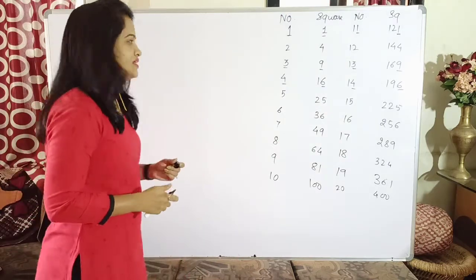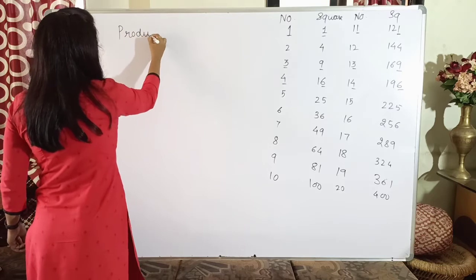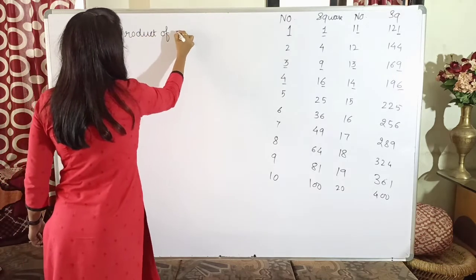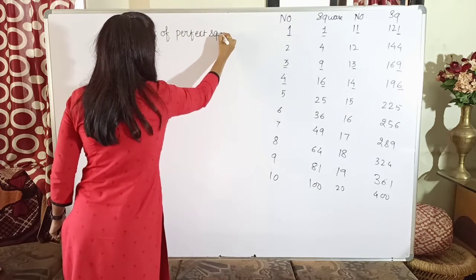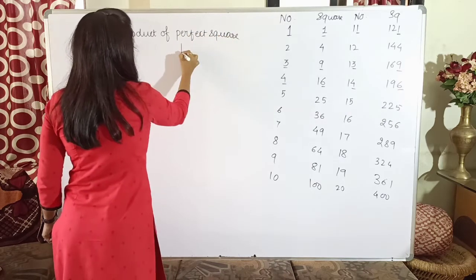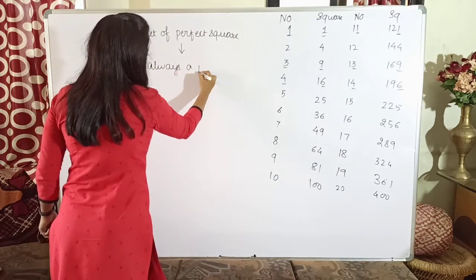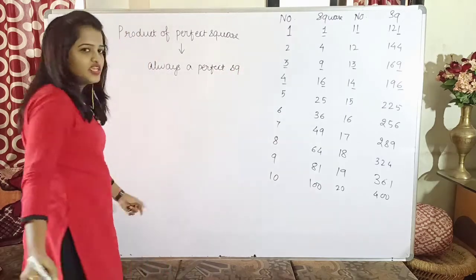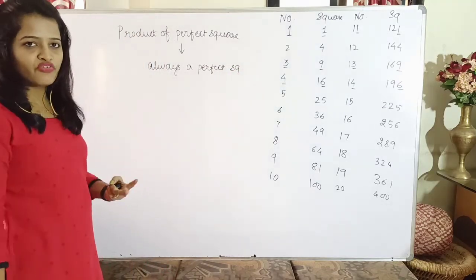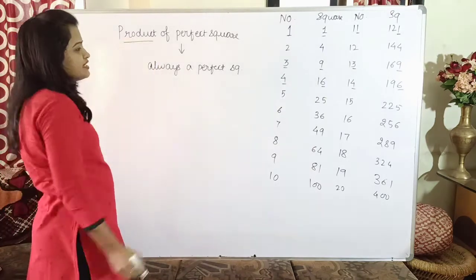The next property says the product of perfect squares is always a perfect square. Meaning if you are taking two perfect squares and multiplying them, product means you are multiplying them.